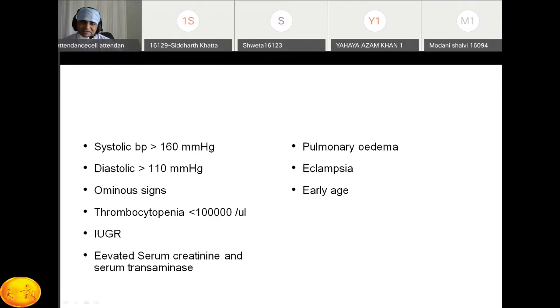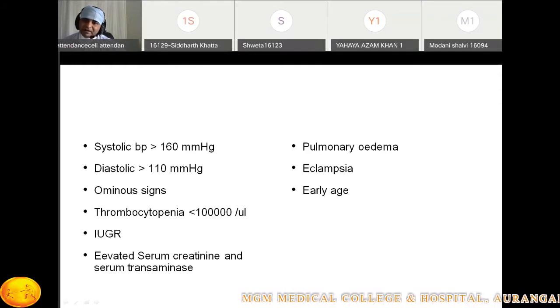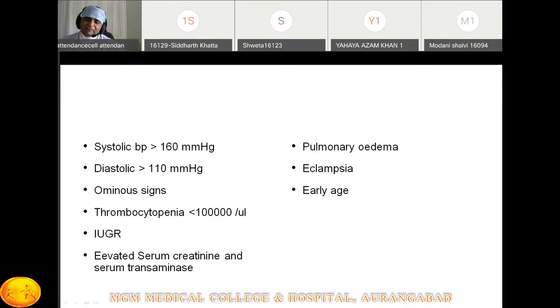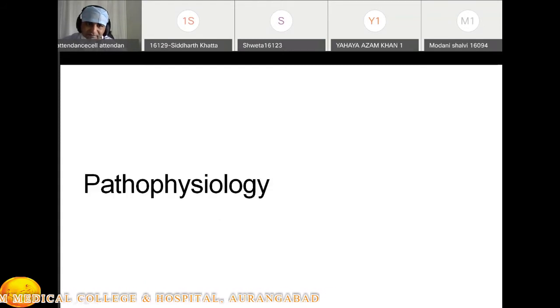Then another characteristic of severe preeclampsia is thrombocytopenia, less than 1 lakh count. Then if the preeclamptic mother has a baby with IUGR, we can say it is severe. Also when there is an elevated serum creatinine level or serum transaminase level. These are also characteristics of severe preeclampsia. When there is pulmonary edema and obviously eclampsia. When preeclampsia occurs in an early age group, you can say it is a severe type of preeclampsia. Okay.